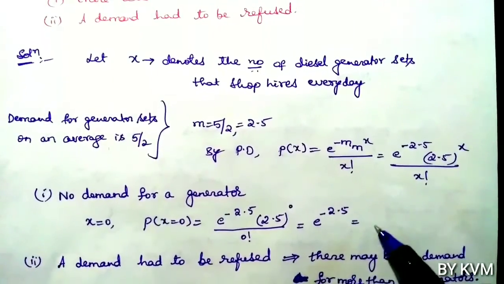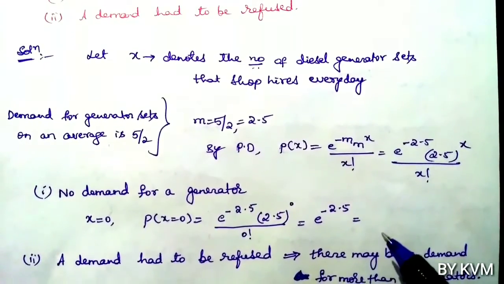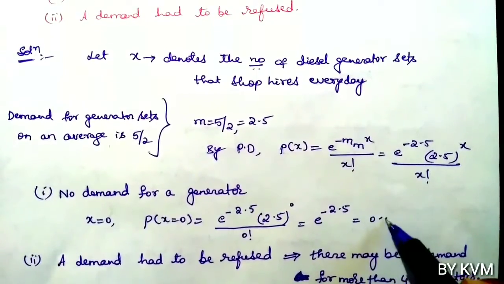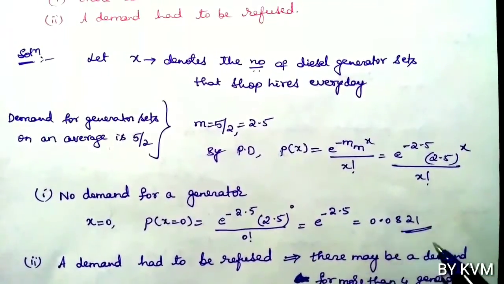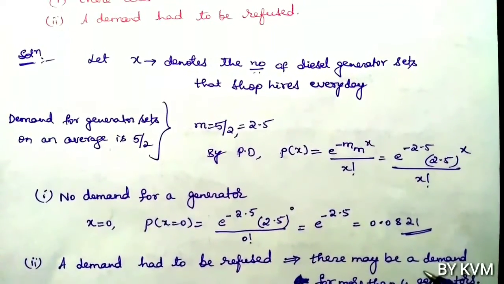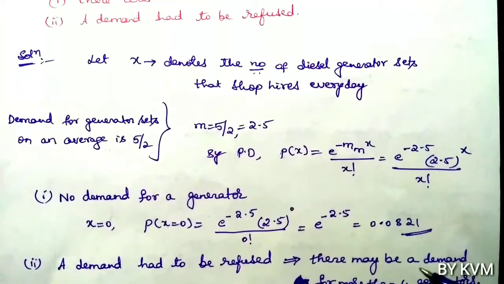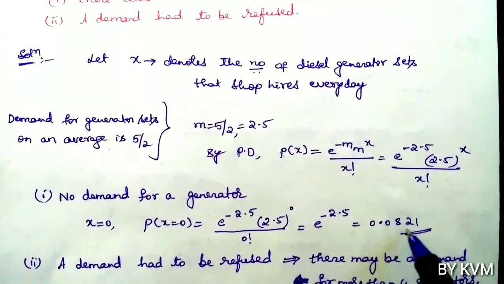By using the calculator, the value of e power minus 2.5 is 0.0821. So the probability that on a particular day there was no demand for a generator set is 0.0821.